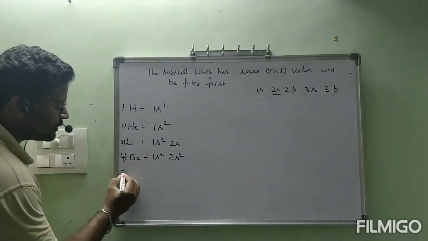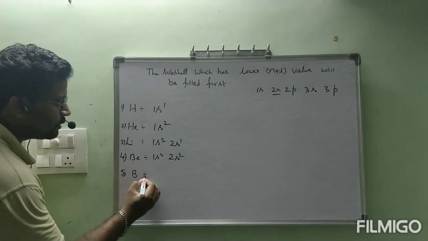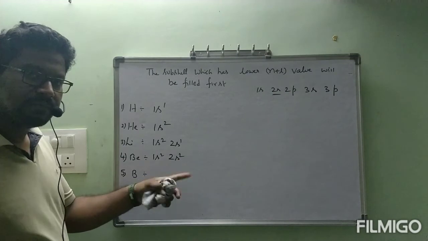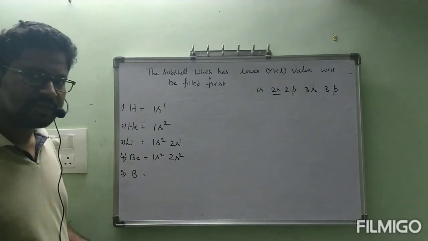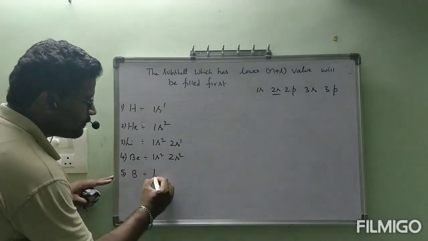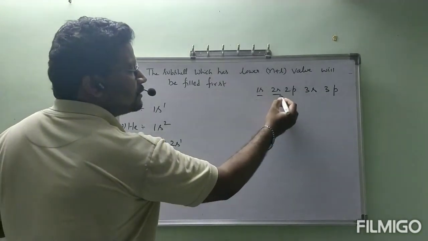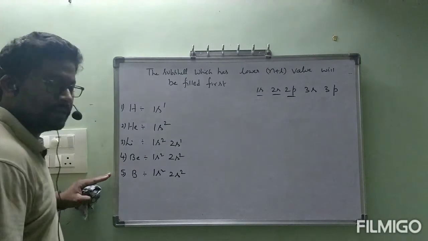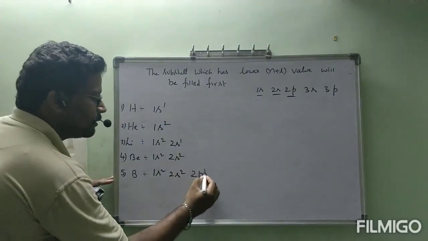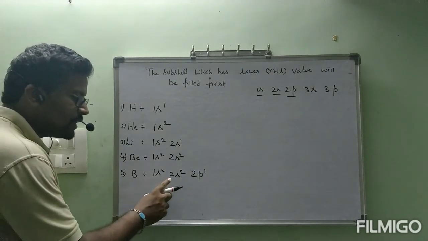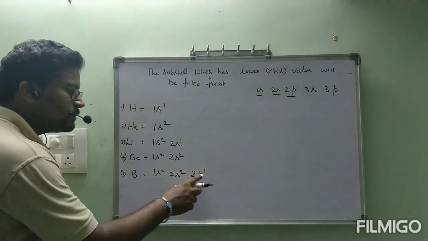Next, fifth one, boron. For boron, 2s can accommodate a maximum of 2 electrons, it is completed. So 2s furthermore cannot accommodate. So 1s2, 2s2. After 2s, next what is the subshell? 2p. 2p1. Boron electronic configuration is 1s2, 2s2, 2p1. 2 plus 2 plus 1, 5.